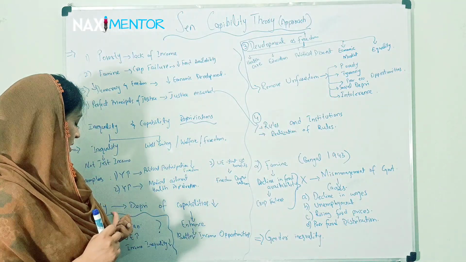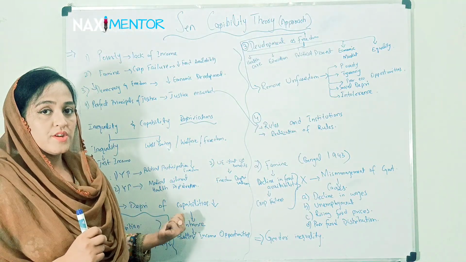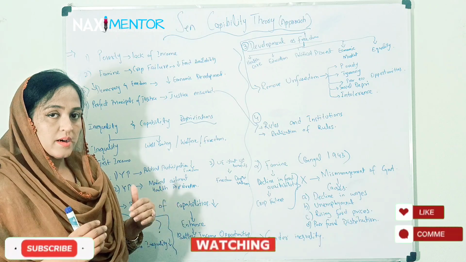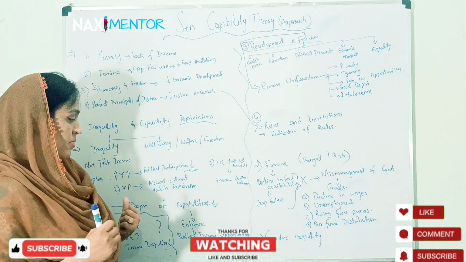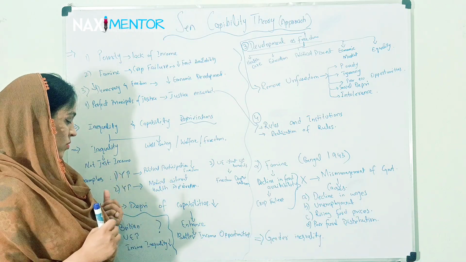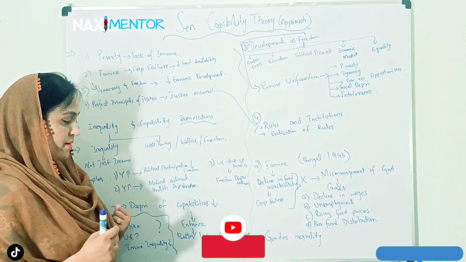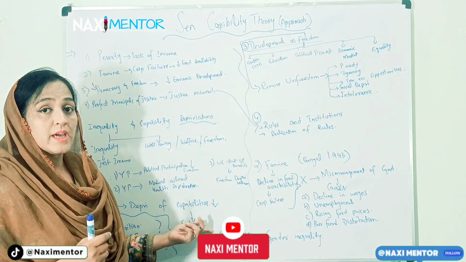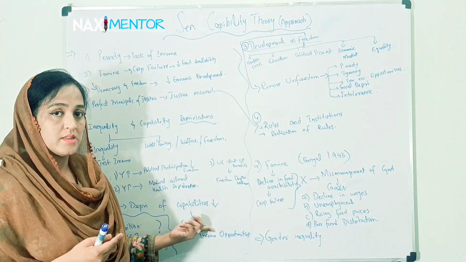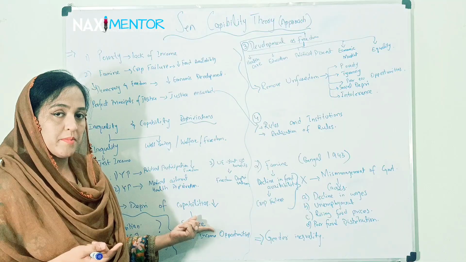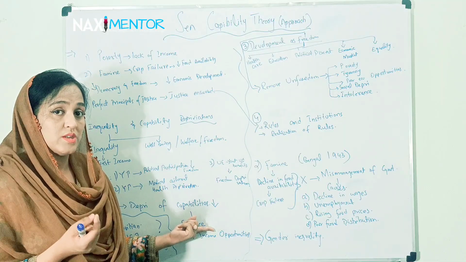For poverty as deprivation of capabilities, Sen says poverty is not income inequality or lack of income, it's actually deprivation of capabilities. The person who is deprived of capabilities, who has fewer capabilities, is the person who is poor.